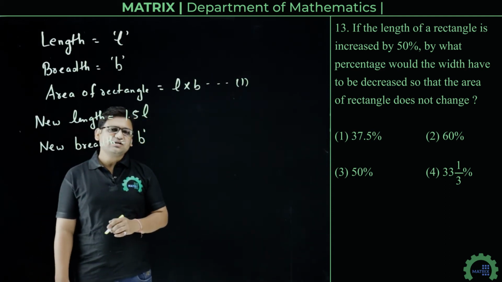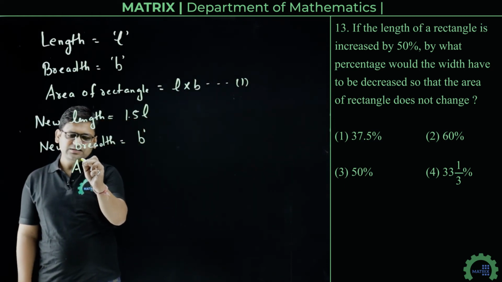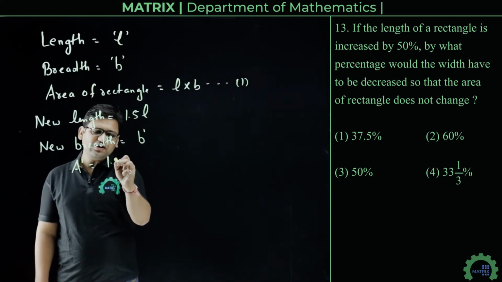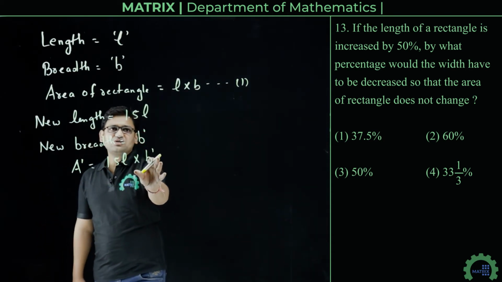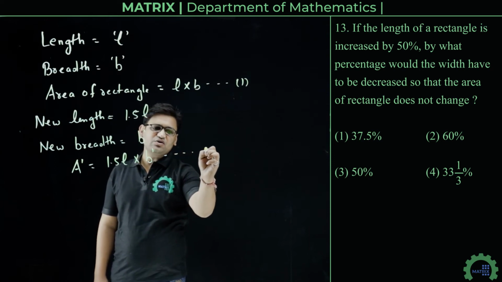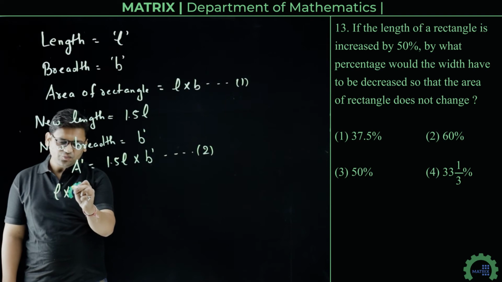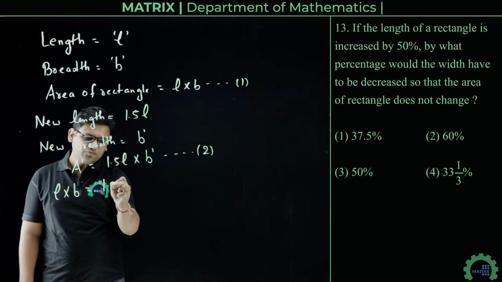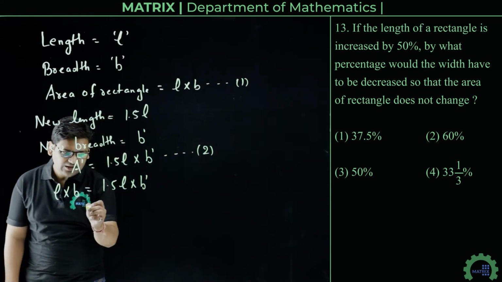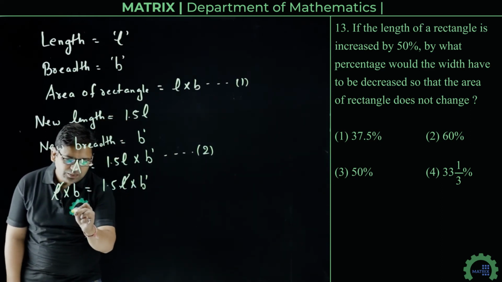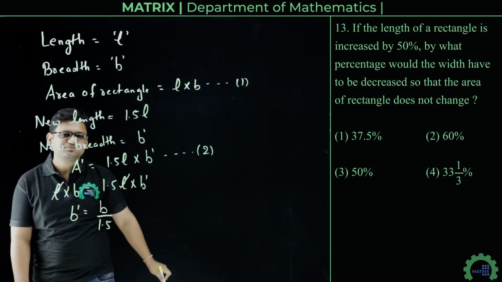According to the question, the area in both cases is the same, that is equation 1 equals equation 2. So L into B will be equal to 1.5 L into B dash. So from here we get B dash equals B upon 1.5.